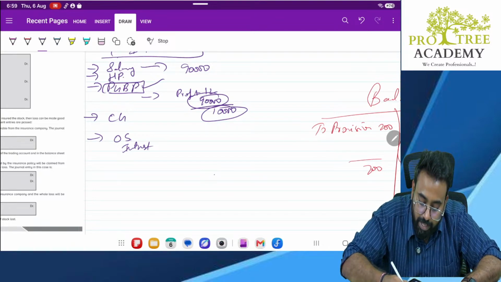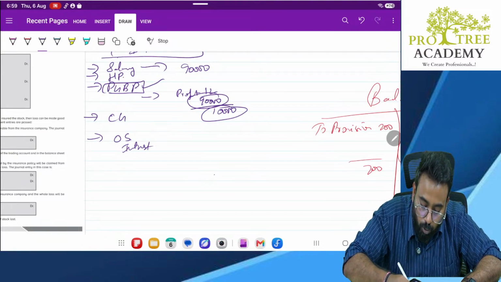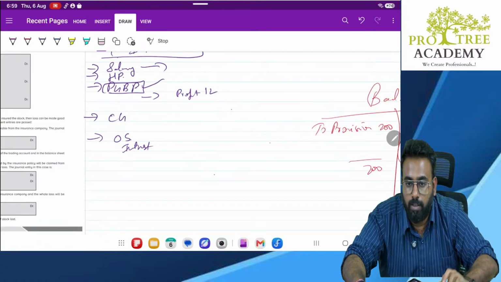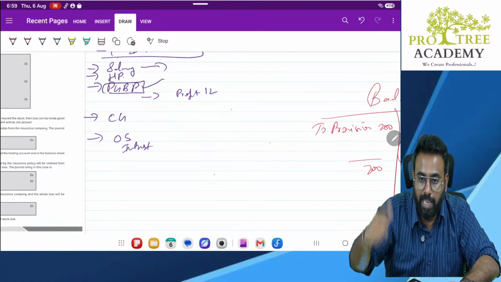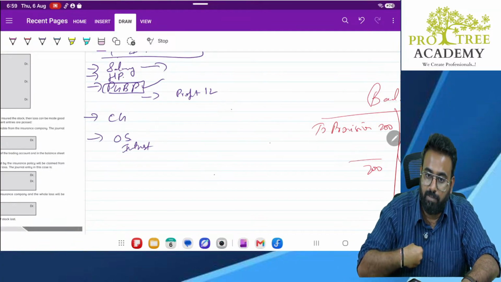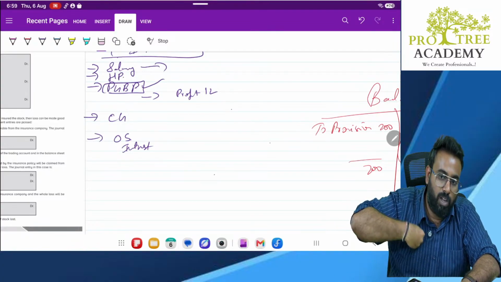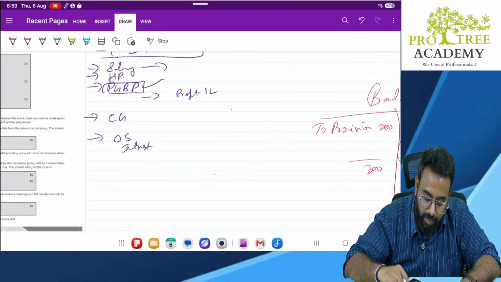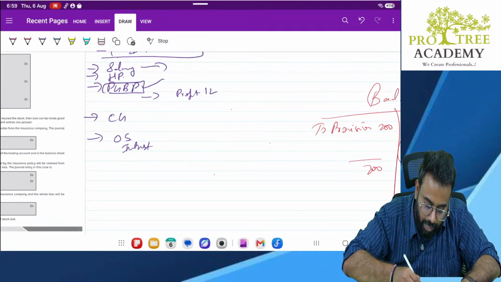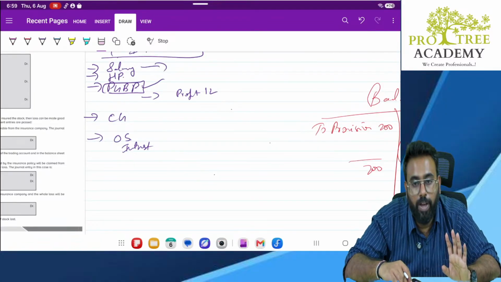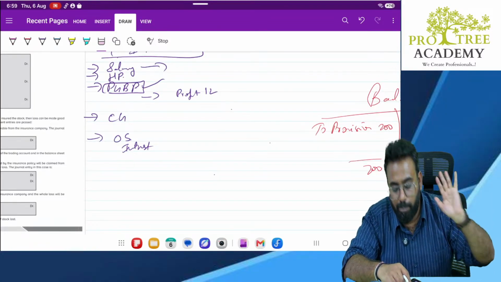That is why in sole proprietorship, they don't allow you to claim any expenses which are paid to the owner in the form of interest or salary. In other words, I myself cannot pay to myself. Interest, I cannot take from myself; salary, I cannot give to myself. Understood? So that is why under sole proprietorship, interest on capital is not allowed, whereas under partnership it is allowed. Why? Because both have different PANs.